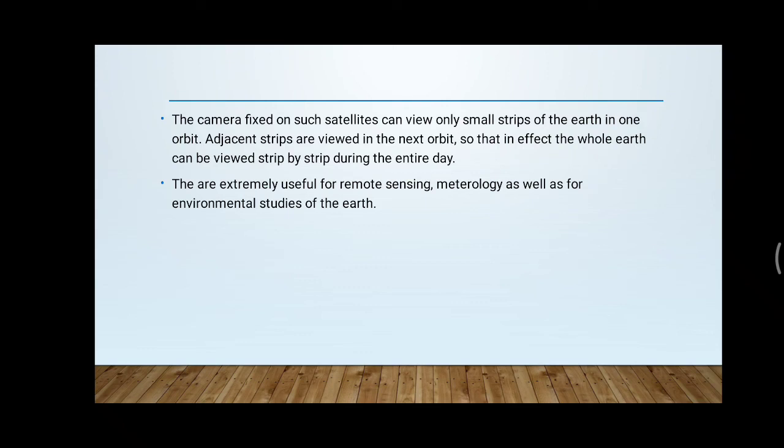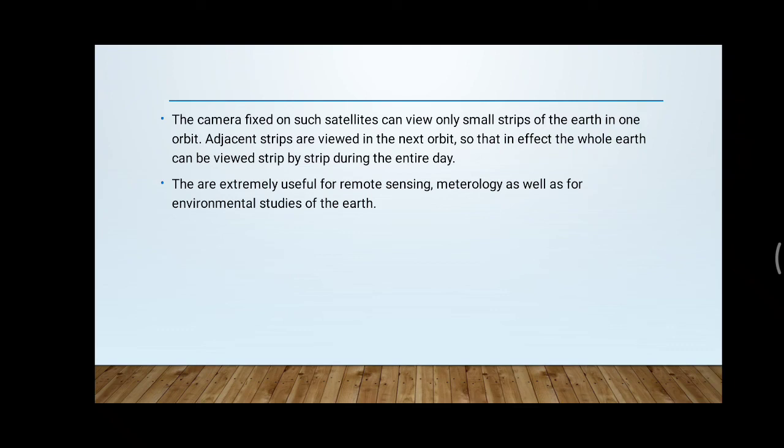After 10 or 15 rotations, the polar satellites will cover the whole portion of the Earth, viewed strip by strip.